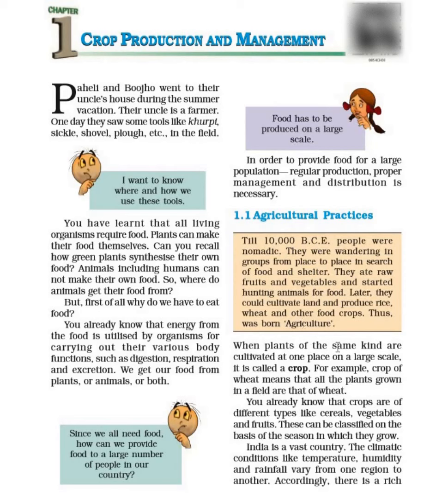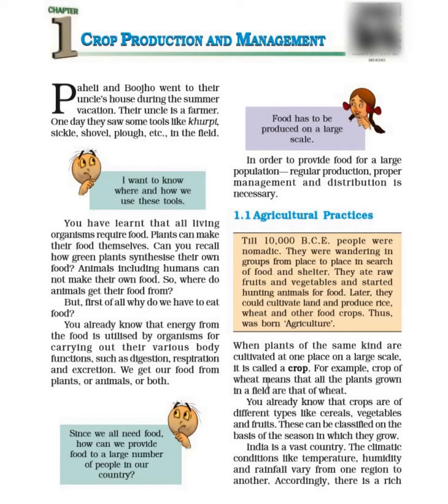When plants of the same kind are cultivated at one place on a large scale, it is called a crop. So here we see the definition of crop. So the definition of crop is when plants of the same kind are cultivated at one place on a large scale, it is called a crop. For example, a crop of wheat means that all the plants grown in a field are that of wheat.